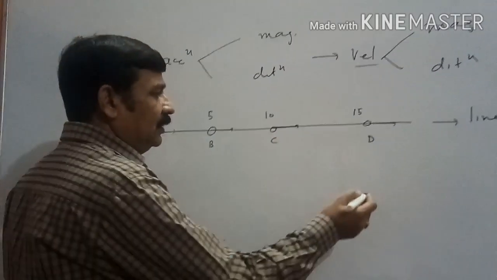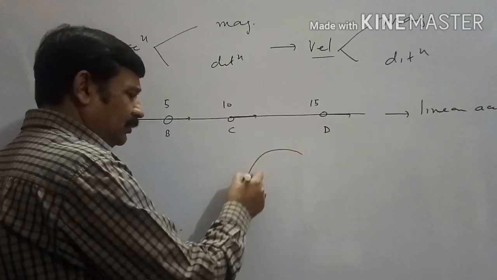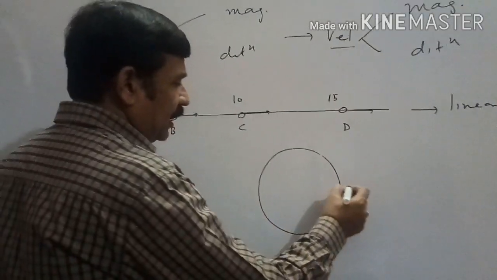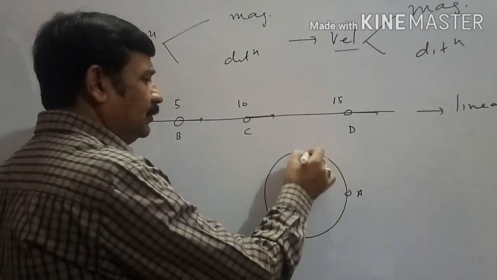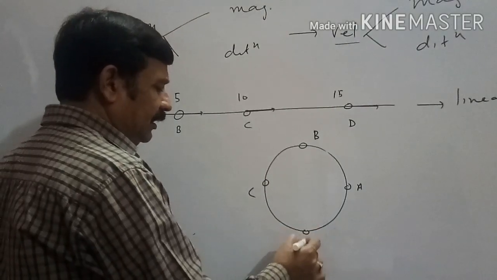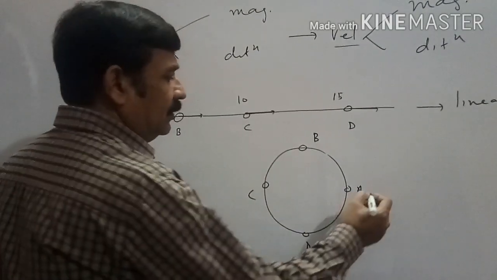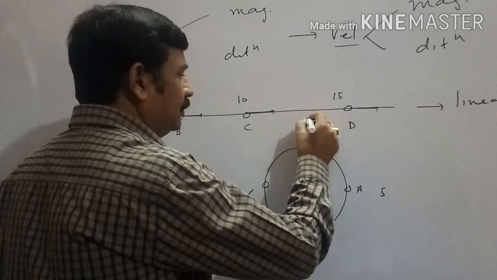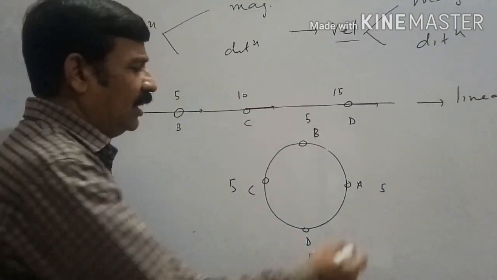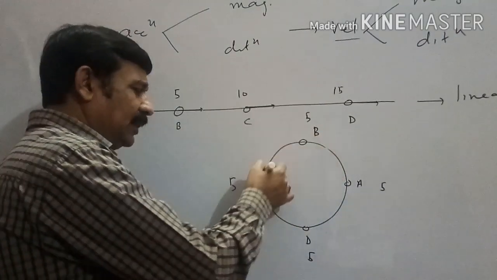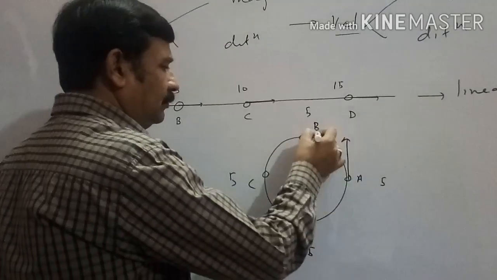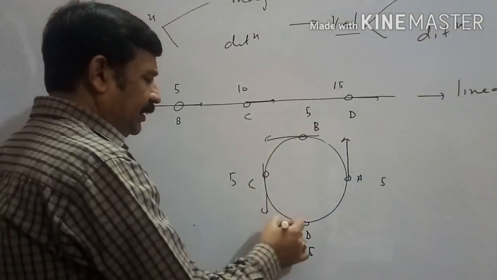Let instead of straight line motion, we have a circular track. Body starts from point A, sometimes reaches at B, sometimes reaches at C, sometimes reaches at D. Maybe at every point magnitude of velocity is same. Here also velocity is 5, here also velocity is 5, here also velocity is 5. But their direction of velocity will be definitely different.